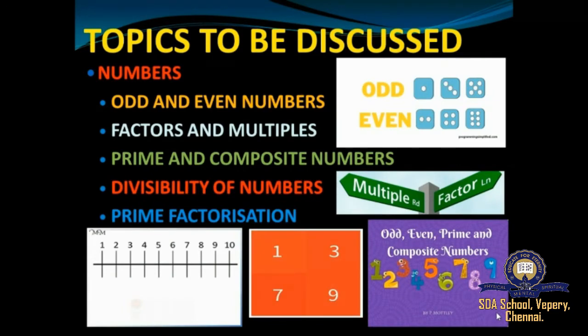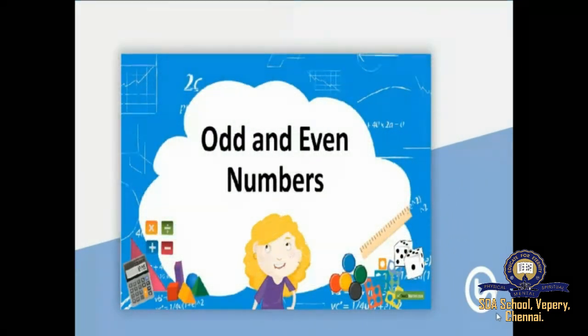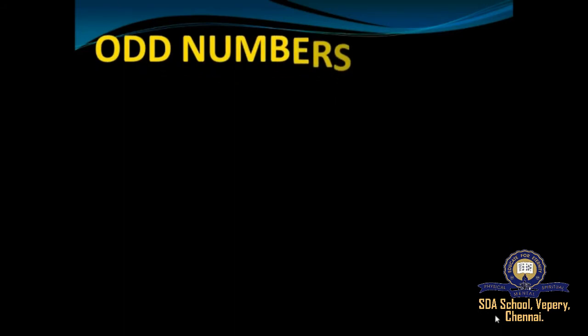Understood, students? So in today's class, we are going to term 2. The first chapter is numbers, and in numbers you are going to learn about odd and even numbers, factors and multiples, prime and composite numbers, divisibility of numbers and prime factorization. Understood, students? So first we'll move on to what are odd and even numbers. First we'll see what are odd numbers.